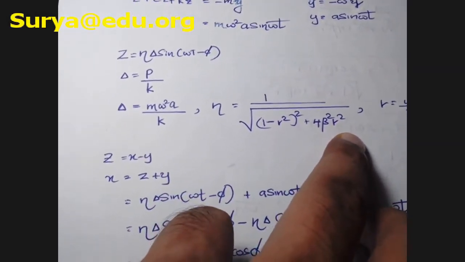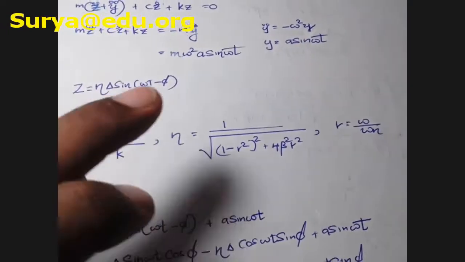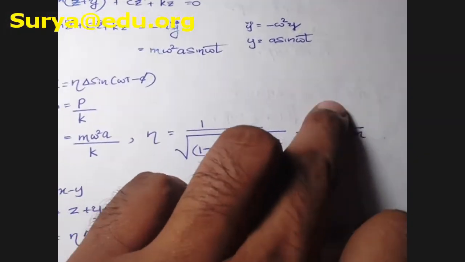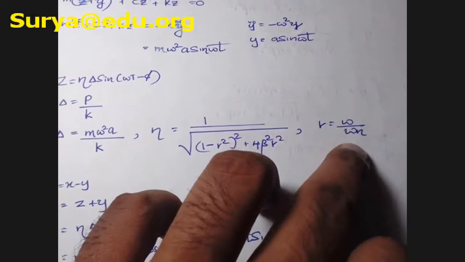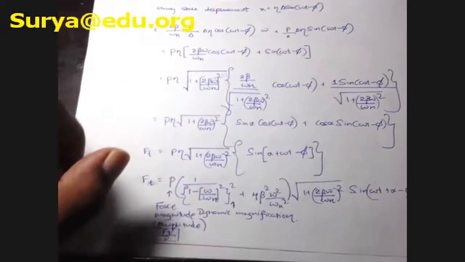What is r? That is the frequency ratio. What is the frequency ratio? Omega divided by omega n. What is omega n? That is the natural frequency. You know those. So try to obtain this. You can just pause this video and look into it. I'm not going to say everything.